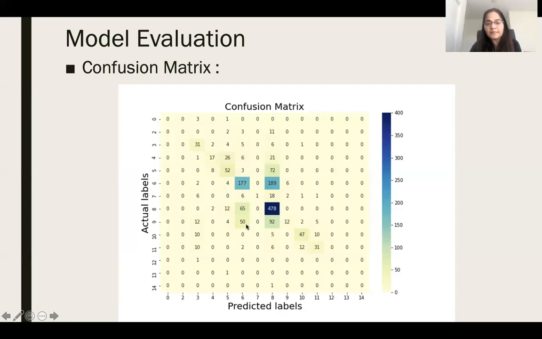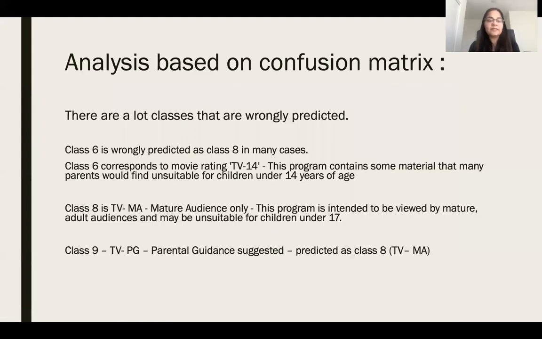There were some very interesting things that I noticed in the confusion matrix. For example, a lot of 6s were identified as class 8. A lot of 9s were identified as class 6 and class 8. So let's look into this further. One, obviously, we can see through the confusion matrix that a lot of classes were wrongly predicted. Now, class 6 corresponds to my movie rating of TV-14, which means that the content is unsuitable for children under 14 years of age. While class 8 is that the content is unsuitable for children under 17 years of age. We can very clearly see that these two categories are very closely related to each other. And that's probably exactly why my model got confused and predicted a lot of 6s as 8s, and vice versa.